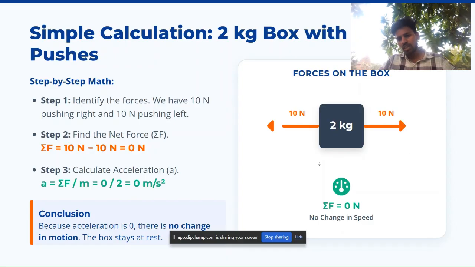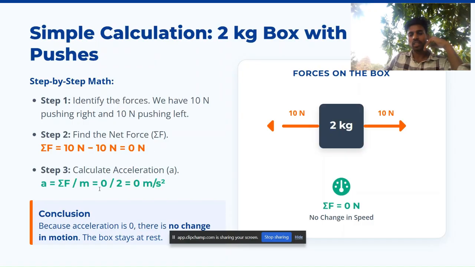So the net resultant force will be zero, and the object's motion doesn't change; it attains the same velocity. It does not change its velocity because there is no net force acting on it. Yes, there is a force, but they are cancelling each other. So the net force will be 10 newtons minus 10 newtons, that is 0 newtons.